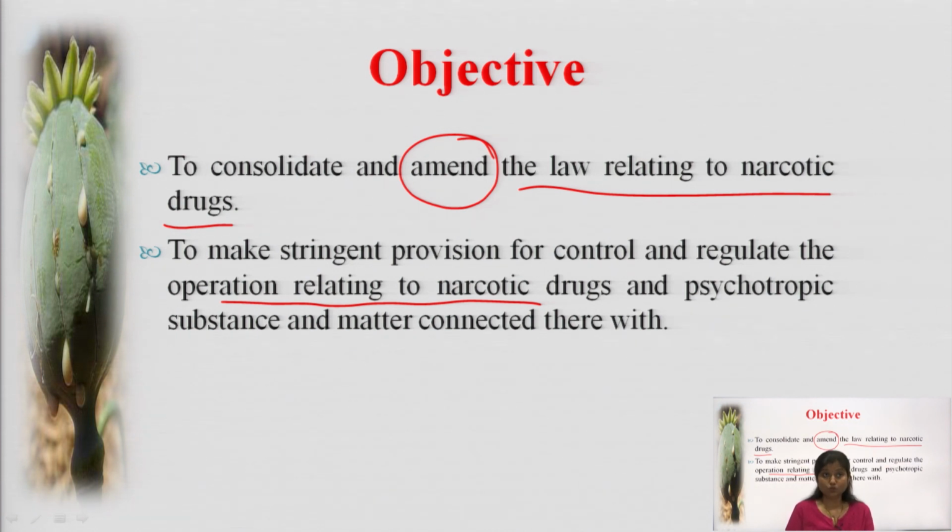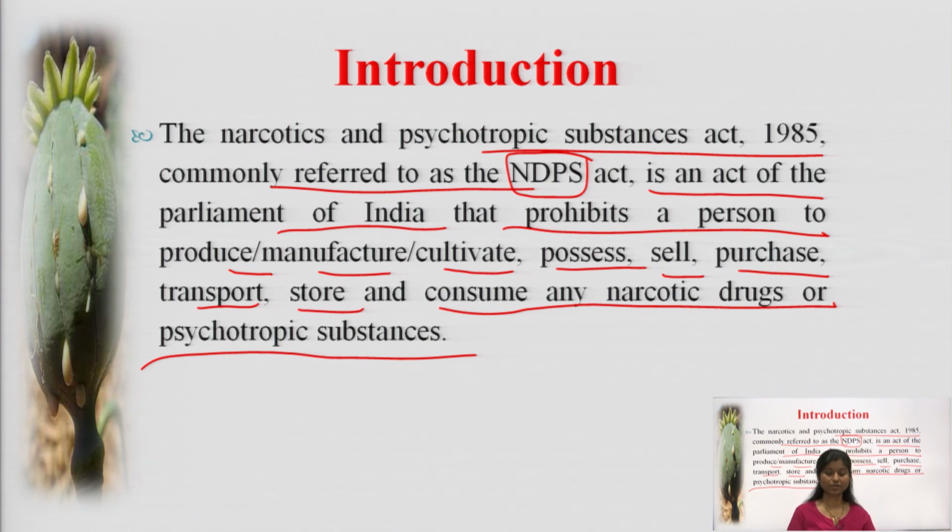So to make stringent provisions for the control and regulation of operations relating to those narcotic drugs. And what were the operations? We have just gone through the slide. They were to produce, manufacture, cultivate, possess, sell, purchase, transport, store and consume. These are the major operations related to the Narcotic Drugs and Psychotropic Substances Act.